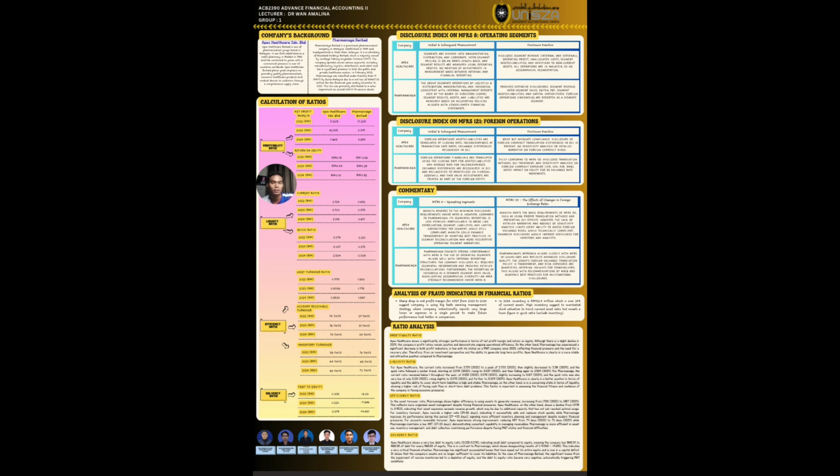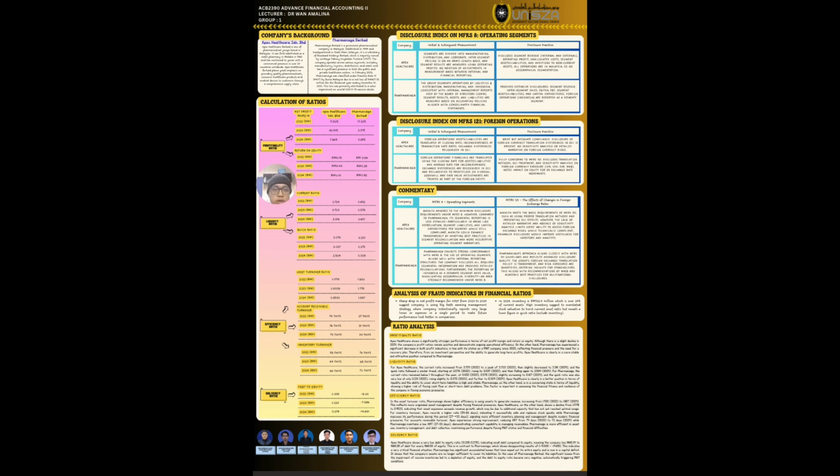For their disclosure practice, Apex Healthcare discloses segment revenue, internal and external, operating profit, unallocated cost, segment assets or liabilities, and additions to non-current assets. All operations are in Malaysia, so no geographical segmentation. Pharma Niaga provided extensive disclosure: segment revenue, inter-segment sales, EBITDA, PBT, segment assets or liabilities, and capital expenditure. Operations in Indonesia are reported as a separate segment.